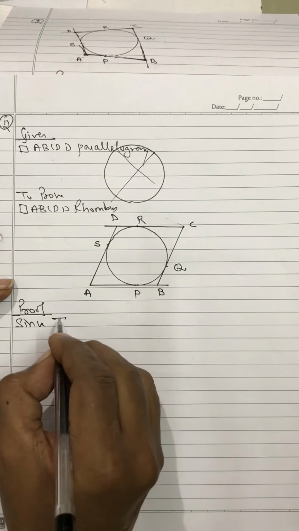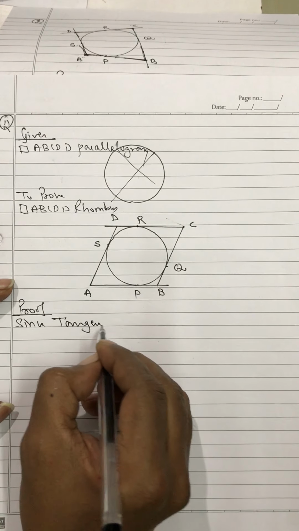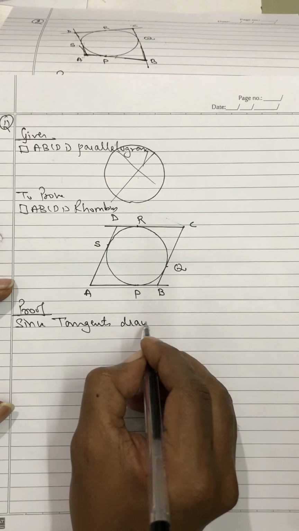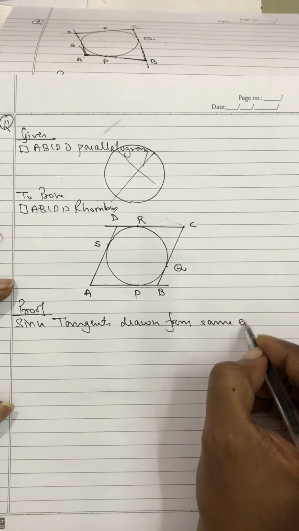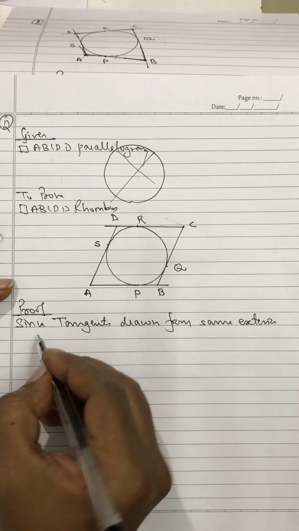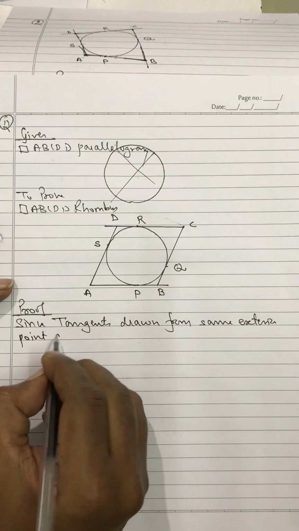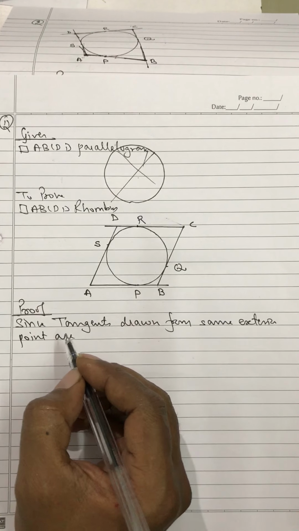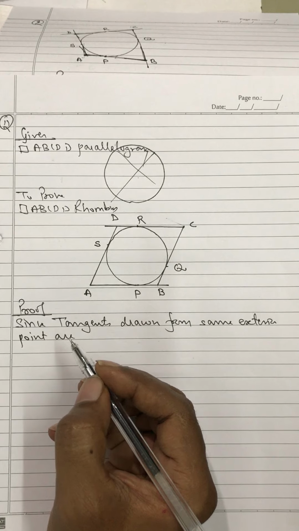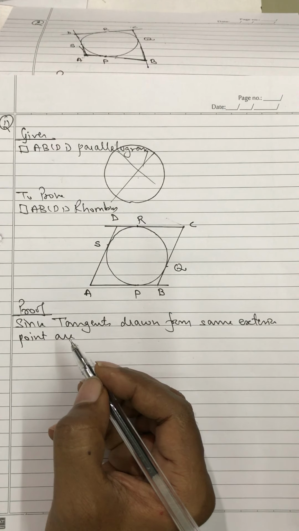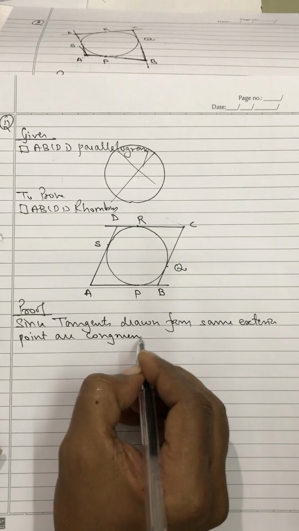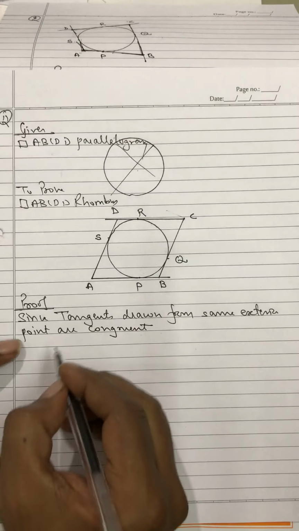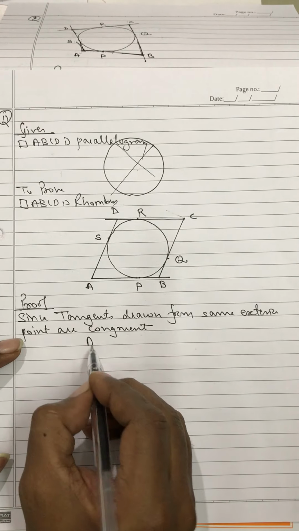Since tangents drawn from the same exterior point are congruent, I will do the same thing over here.